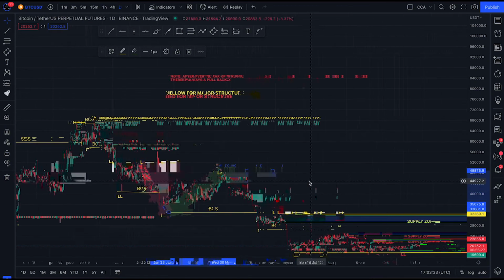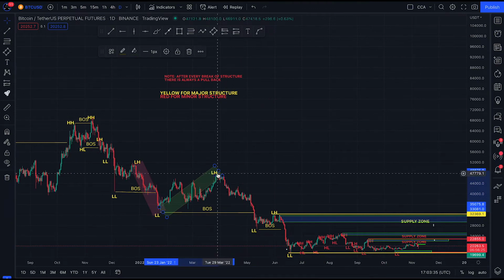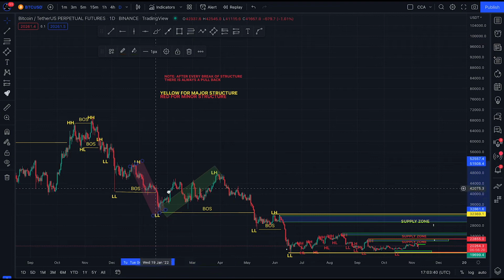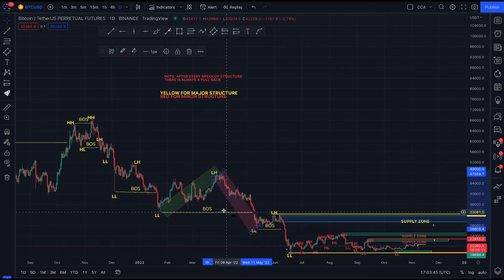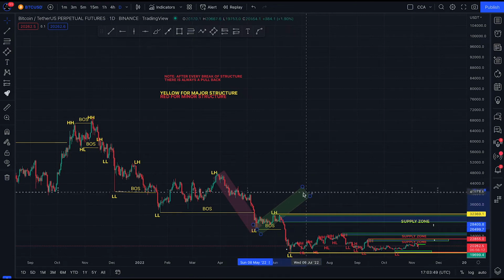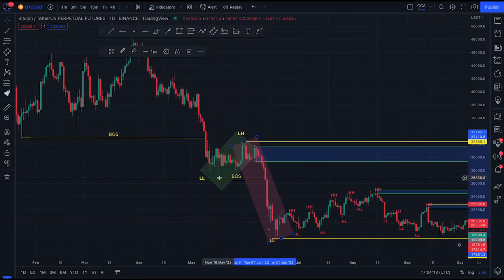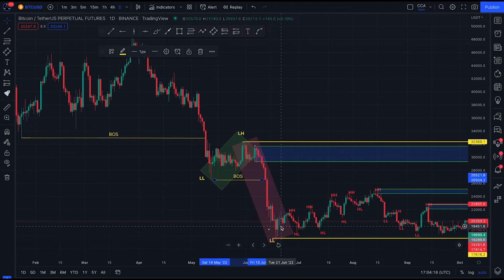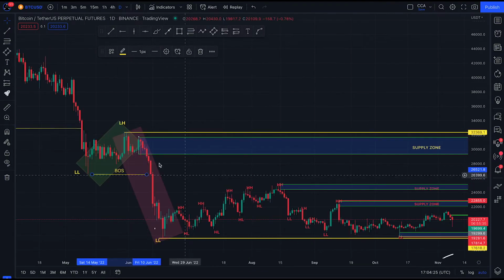For us to know that the bulls will be in control, this lower high must be broken. But as long as this lower high is not broken, that shows the market still remains bearish. And from that point, the market broke structure again to the downside, and this now becomes our pullback. But the pullback was so minor, it pushed price to the downside, breaking. After breaking this structure to the downside, now the market is in between this range.